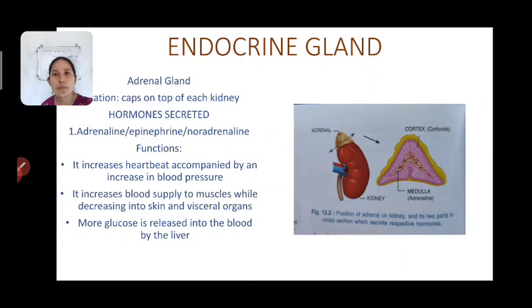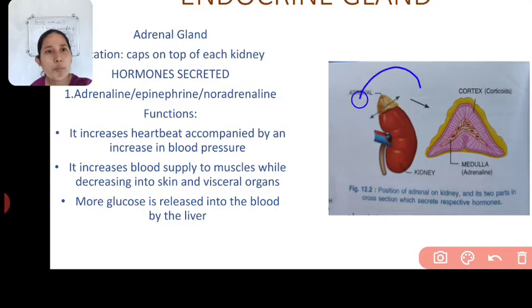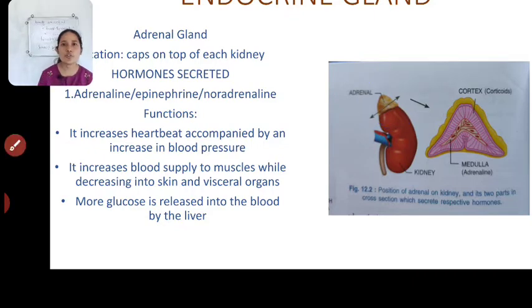First let us know the location of the adrenal gland. Where is it present? So your adrenal gland is present on the kidney. If you look at the position of the adrenal gland properly, how would it be seen? It looks like a cap on top of the kidney. If you do a longitudinal section and look at the adrenal gland, you will see 2 layers. The outer layer is referred to as your cortex and the inner one is referred to as your medulla.